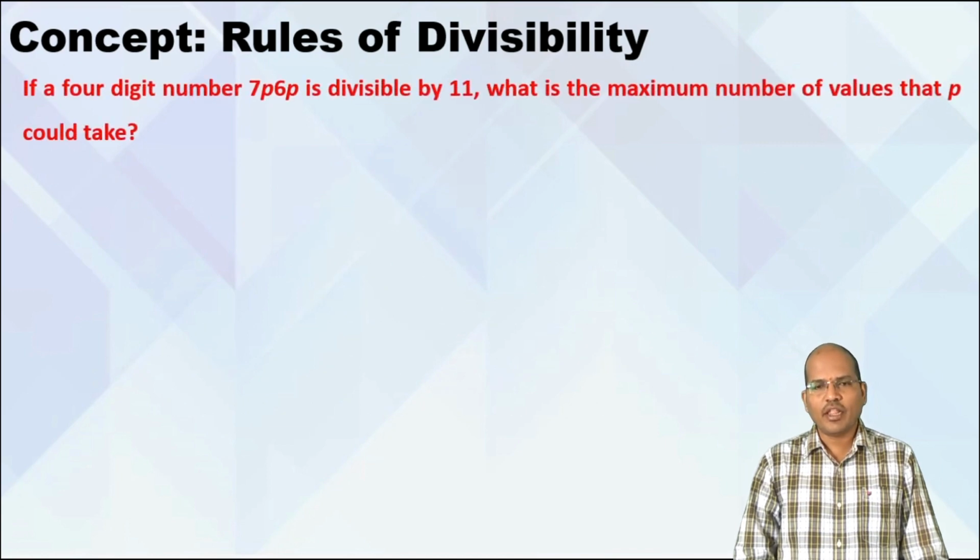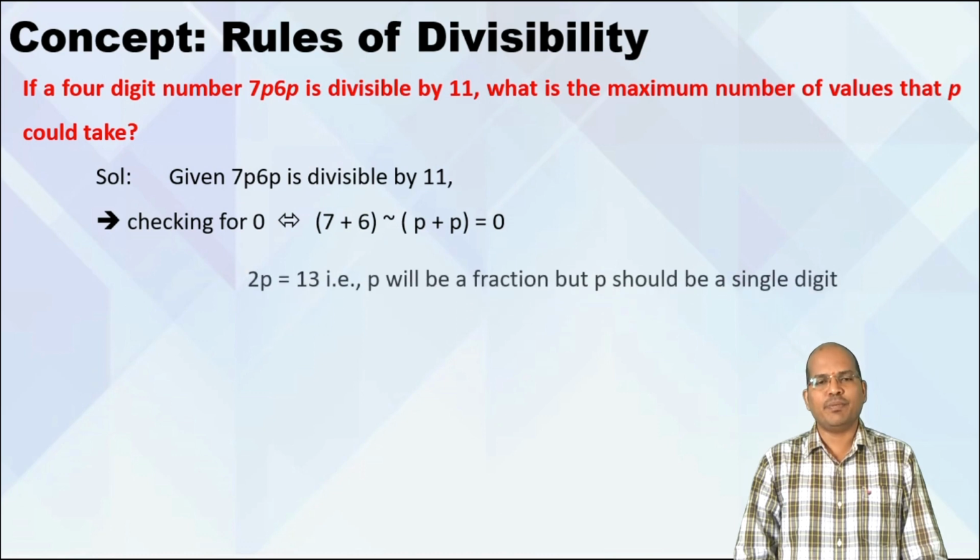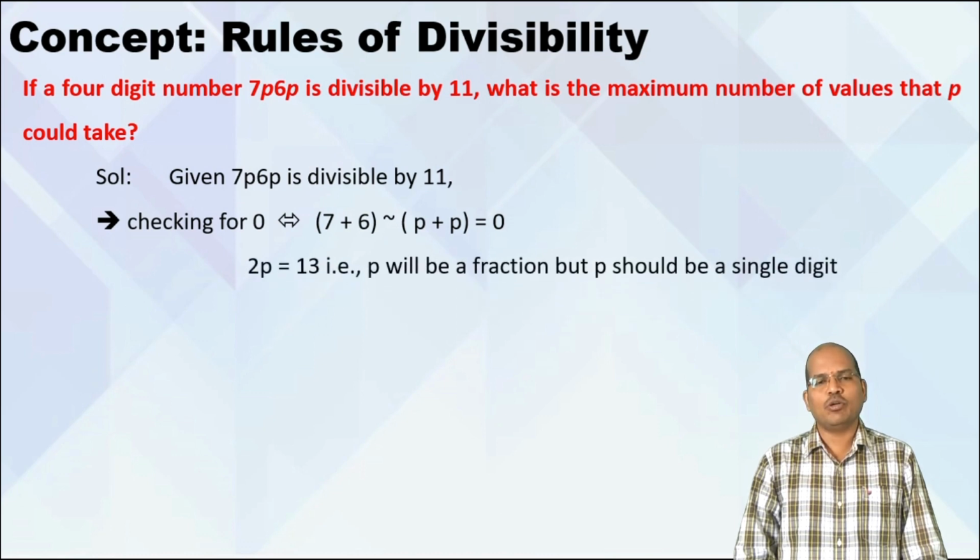Now, we have a question from the previous paper. It goes like this. If a 4-digit number 7p6p is divisible by 11, then what is the maximum number of values that p can take? Now, what is the rule for 11? The difference of the sums of alternate digits. So the difference would be 7 plus 6 minus p plus p, that is 13 minus 2p, should be 0.